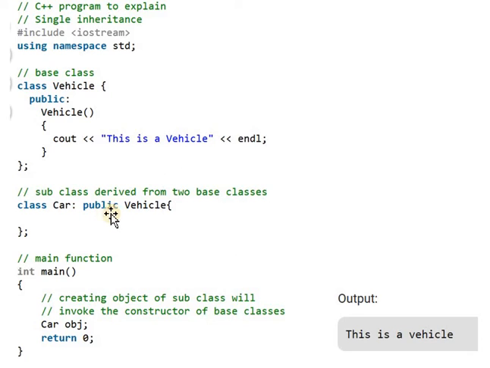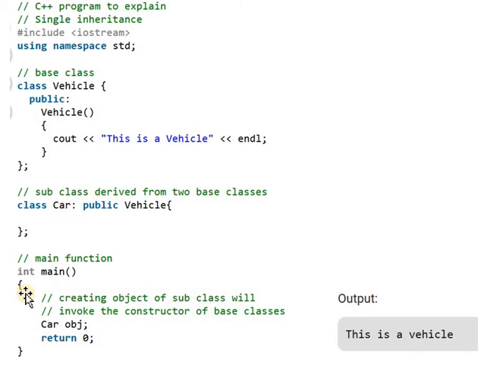Then after the colon operator, we are specifying the mode, that is either public mode, private mode, or protected mode. Here we are specifying the public mode. Then after that we give the name for the base class. Here the name for the base class is vehicle, and in this example we are creating a subclass, that is car. Then in that class definition, we write the body for the subclass, that is car.